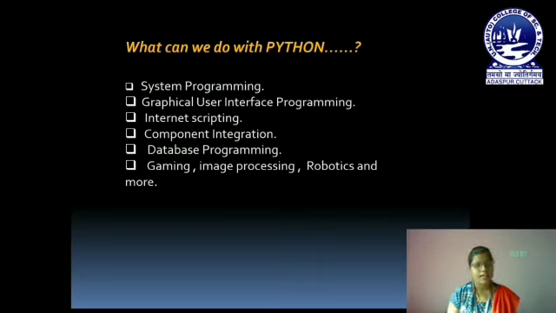And at last, Python can be used for robotics. Actually, in robotics, we use Raspberry Pi, and Raspberry Pi actually uses the Python language for robotics. Okay, so these are the application areas where we are using Python.